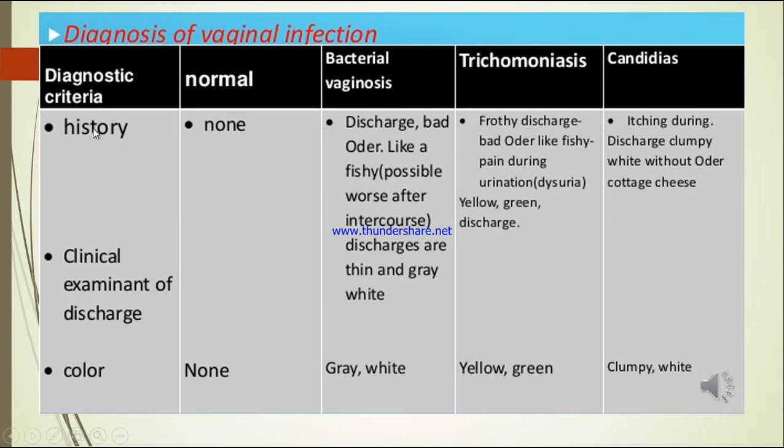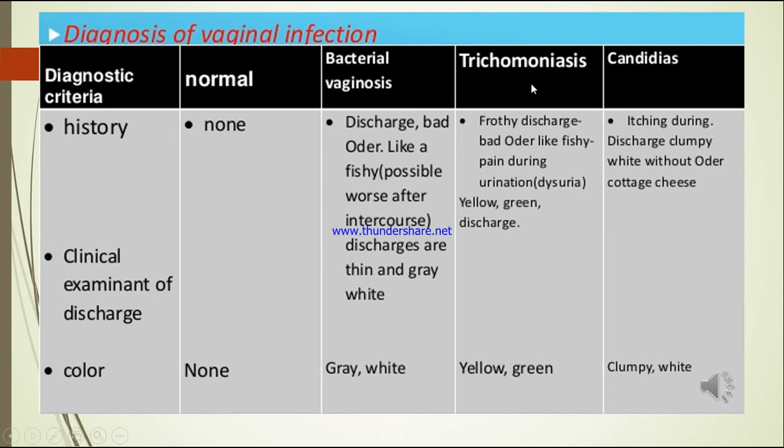Let us see the first category, that is history. In a normal female patient, there is no history of vaginitis. In bacterial vaginosis, there will be discharge and bad odor, like a fishy smell, possibly after intercourse, and the discharges are thin and grey-white.